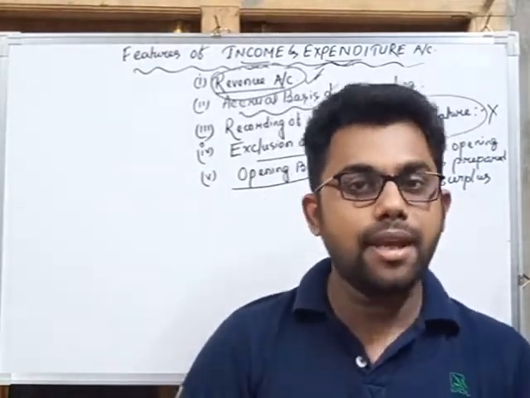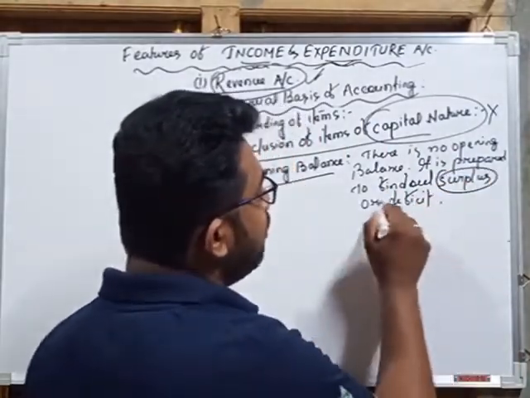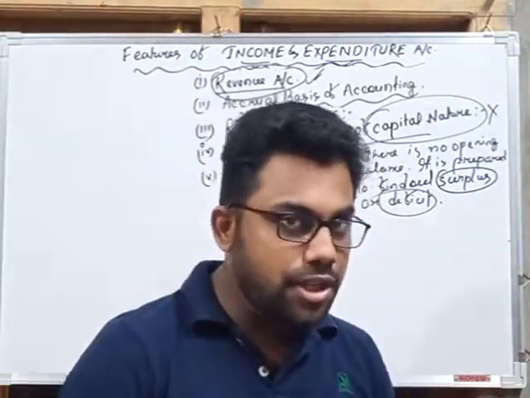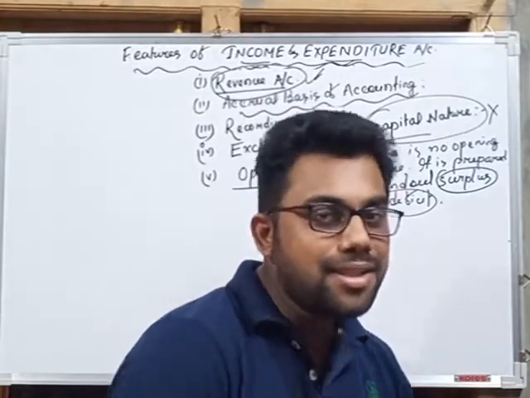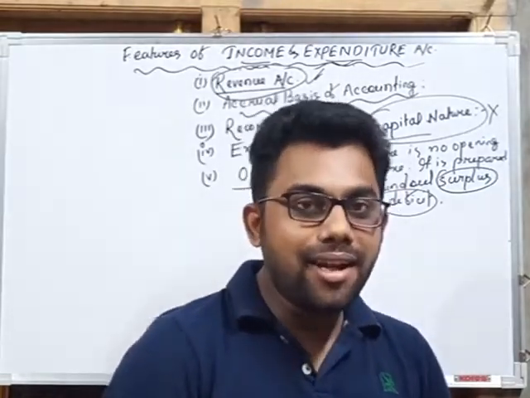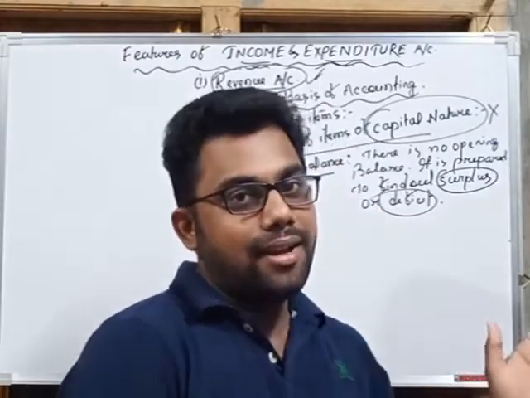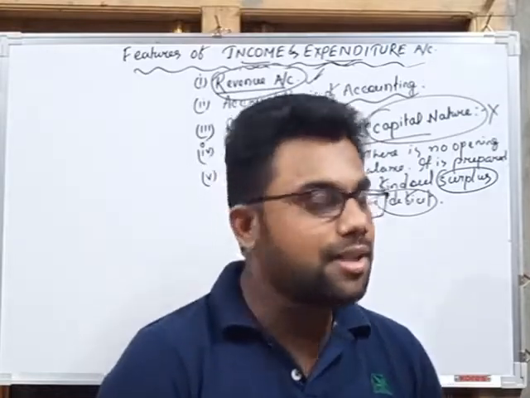Rather, we prepare this account to find out whether there is surplus or deficit. So these are the main features of income and expenditure account. First one is the revenue account. That means only revenue incomes and revenue expenses. That means the income for the current year and the payment for the current year will be recorded, and the objective is to find out the surplus earned or deficit suffered.